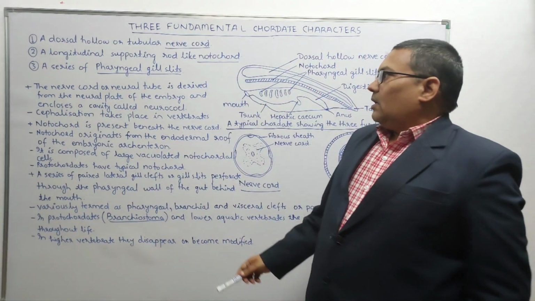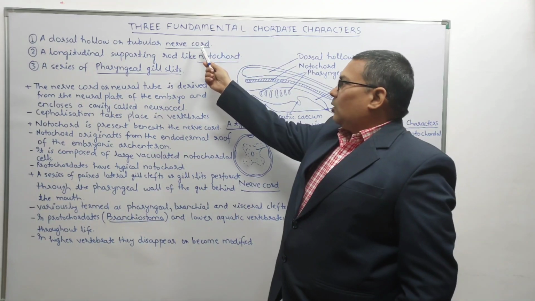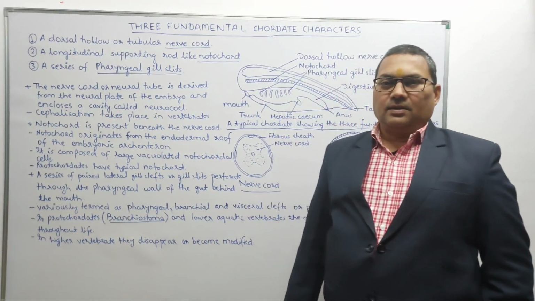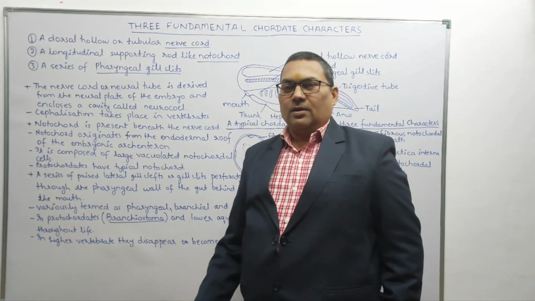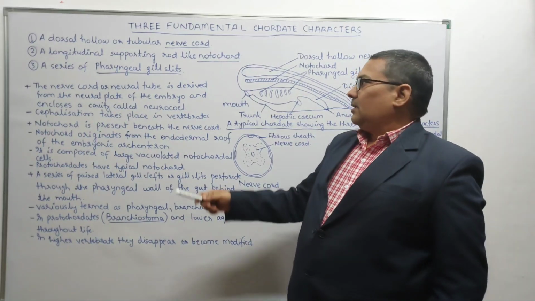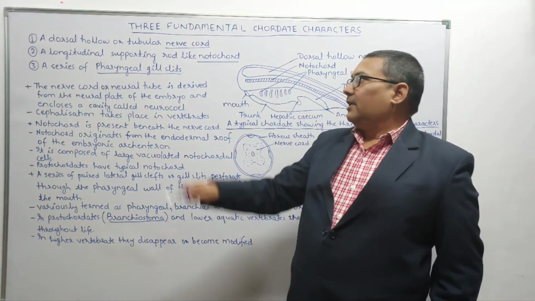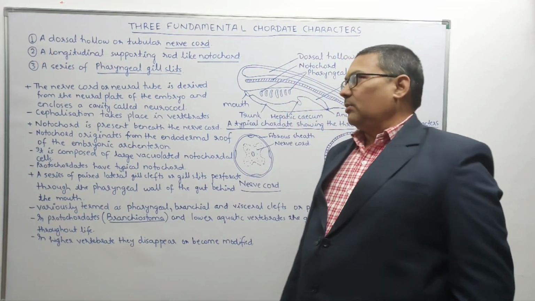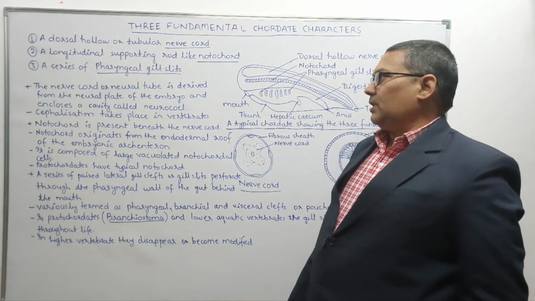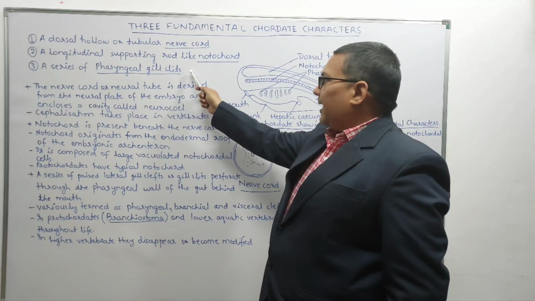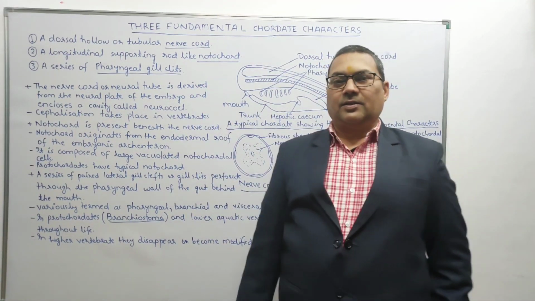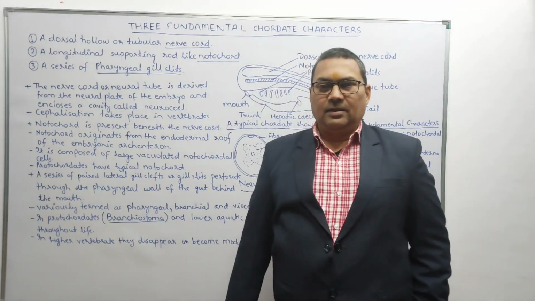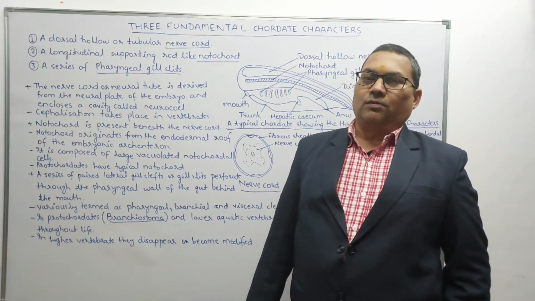Now, one thing more I want to make very clear, that the presence of all these three structures, either in the adult stage or during the course of development, makes us call that animal a chordate. Now in the present world, most of the chordates we see do not possess any of these characters in the adult stage. Meaning thereby that all these three fundamental chordate characters pass through these stages during the course of development.